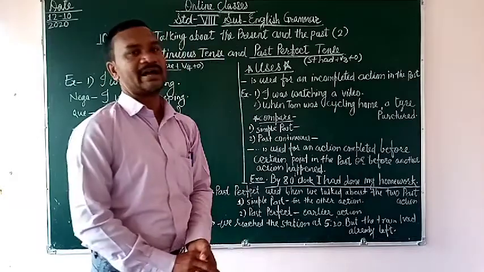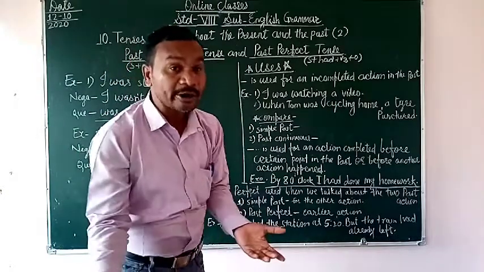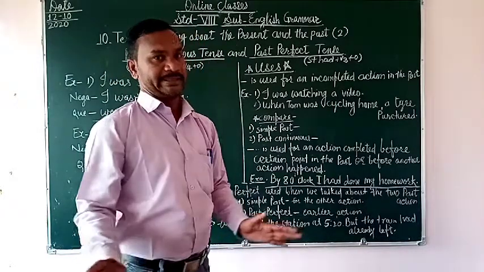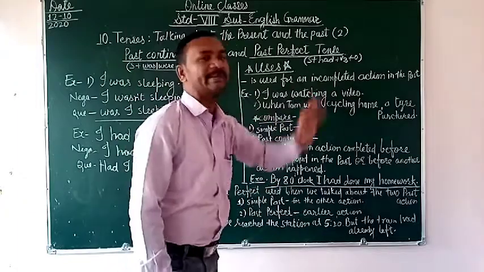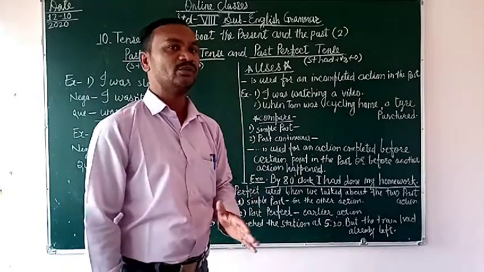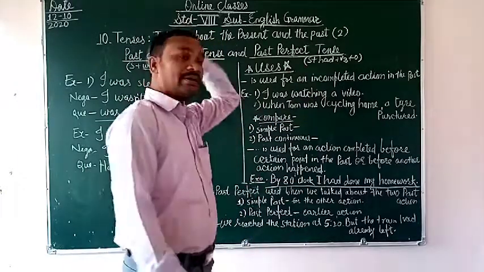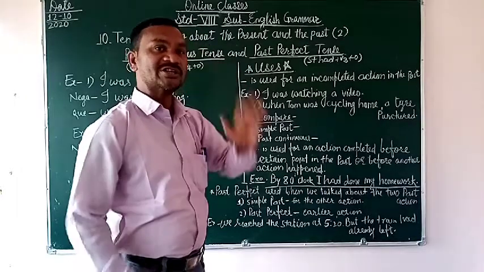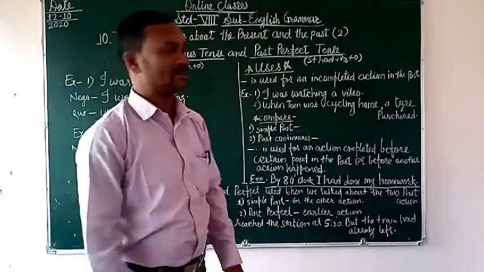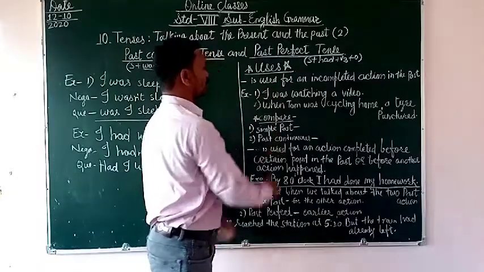मैं वीडियो देख रहा था. What happened? Nothing. So that's why this is an incomplete action. वो complete भी नहीं हुई है, and this is starting in the past and the result showing in the present. So that's why this is the use for that.